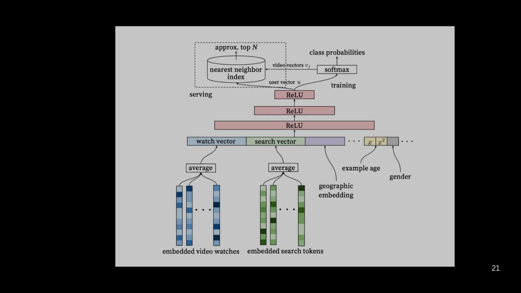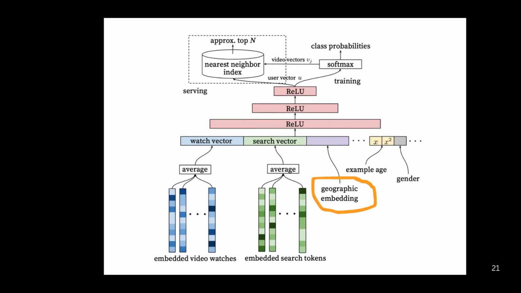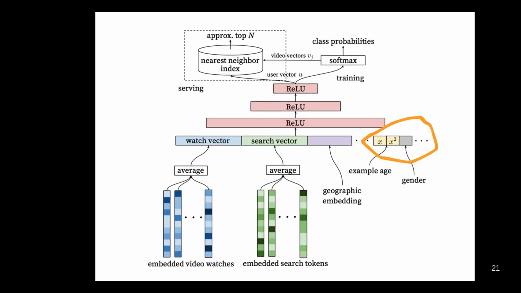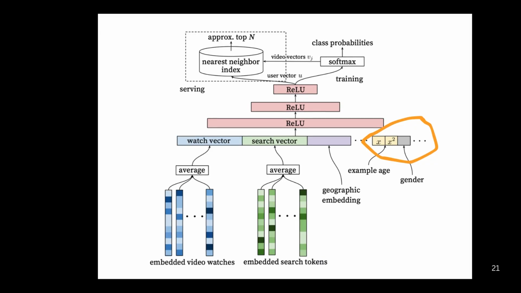There are users with no watch history, so having demographic information does help. Region and device are also embedded, along with binary and continuous features like gender, age, and logged-in state. These values are generally normalized to the 0 to 1 range.